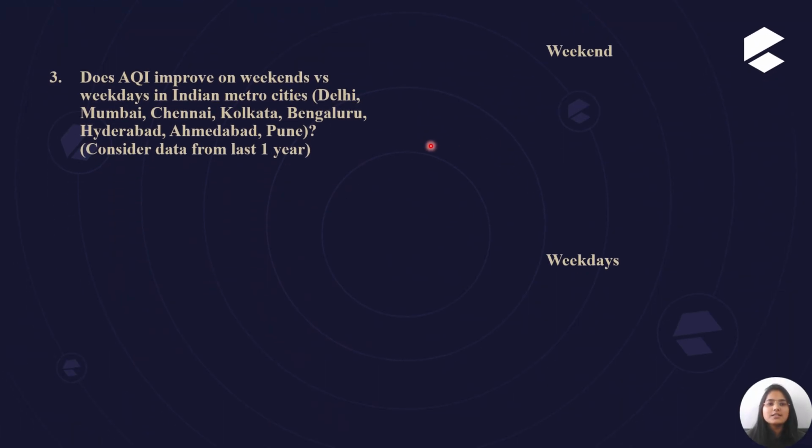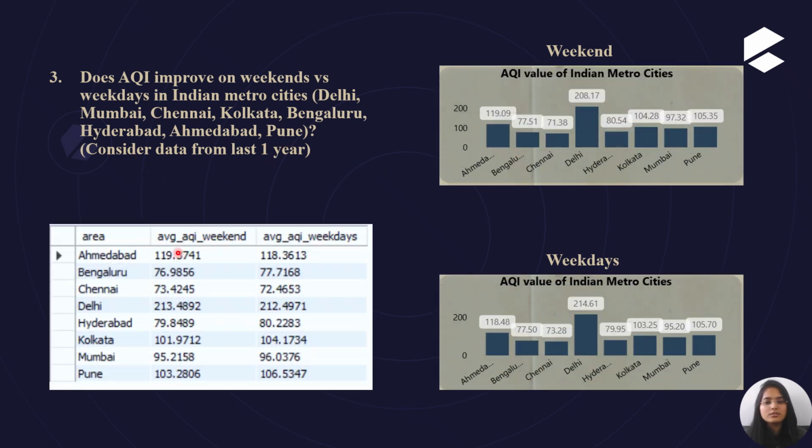So this is the third analysis of the primary analysis. Does AQI improve on weekends versus weekdays in Indian metro cities like Delhi, Mumbai, Chennai, Kolkata, Bengaluru, Hyderabad, Ahmedabad, and Pune? This data is considered from the last 1 year. So this is the analysis of this question. This is the weekend data, and this is the weekday data of the AQI level in Indian metro cities.